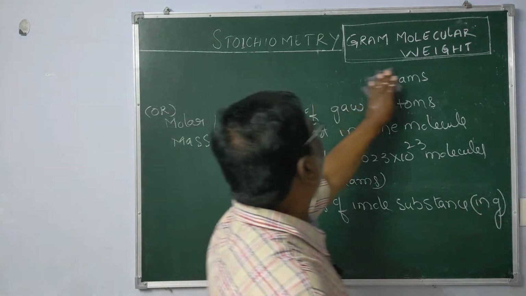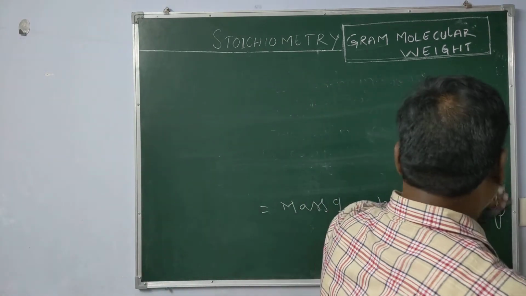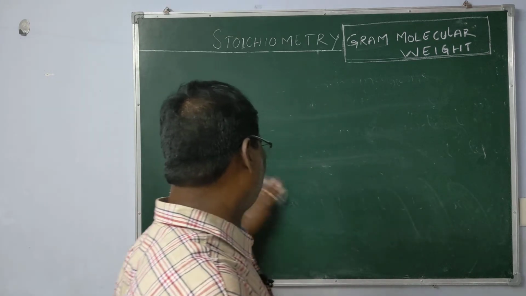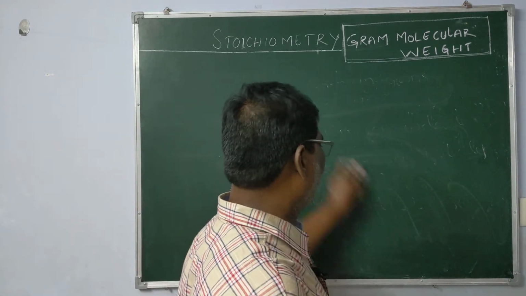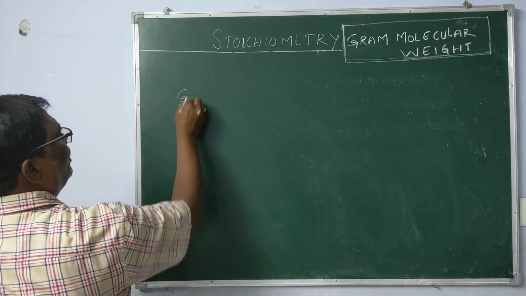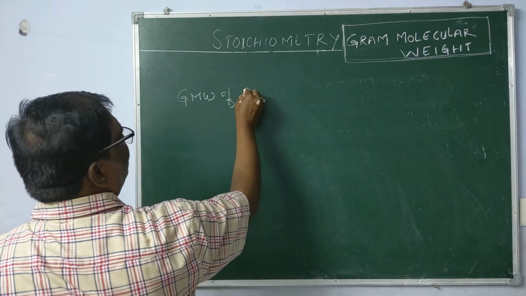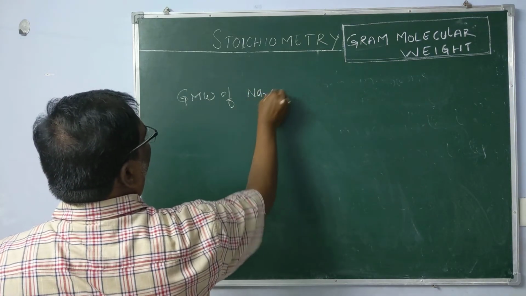For example, now we take the gram molecular weight of sodium carbonate.